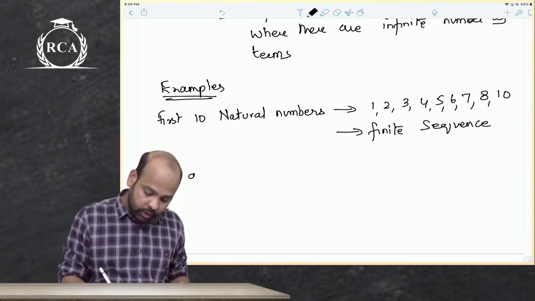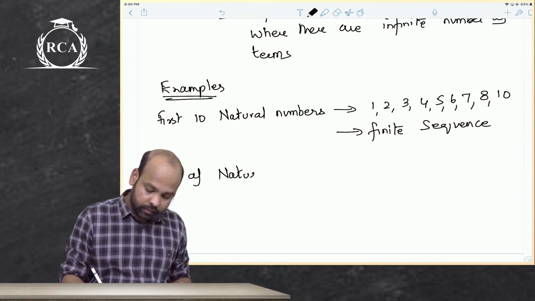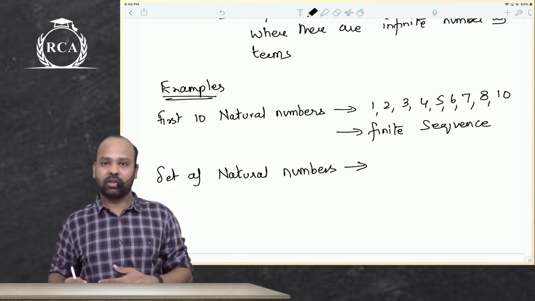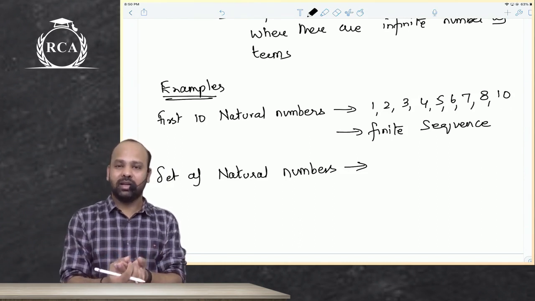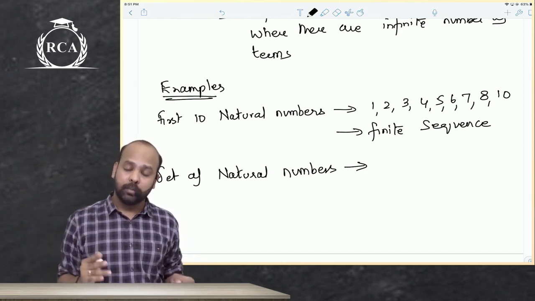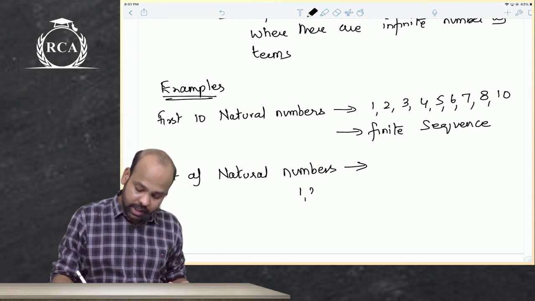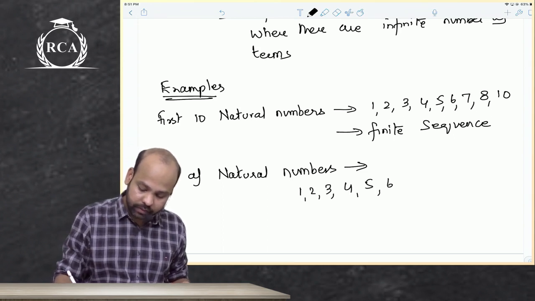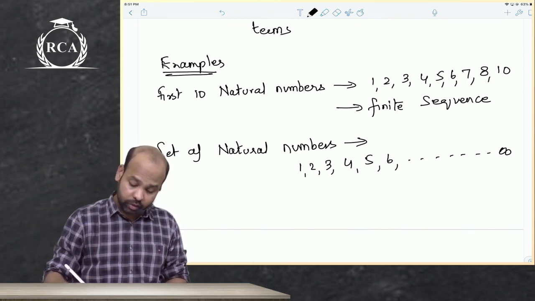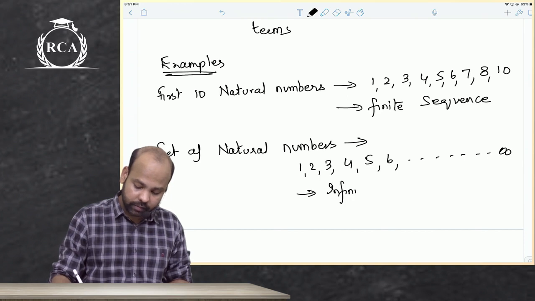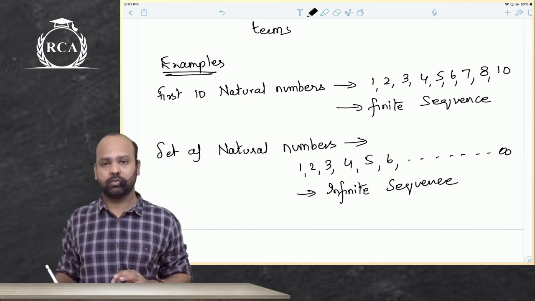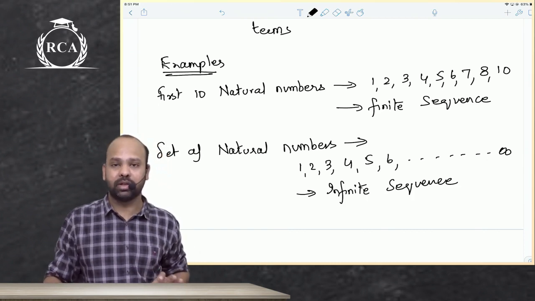What if I simply tell you the set of natural numbers? I hope everyone knows what natural numbers are, guys. Natural numbers are just termed the counting numbers: 1, 2, 3, 4, 5, 6, and so on. If I say the set of natural numbers, it will be 1, 2, 3, 4, 5, 6, and so on. This will go to infinity. So this will be termed an infinite sequence, because there will be an infinite number of terms. Are you understanding this, beta?